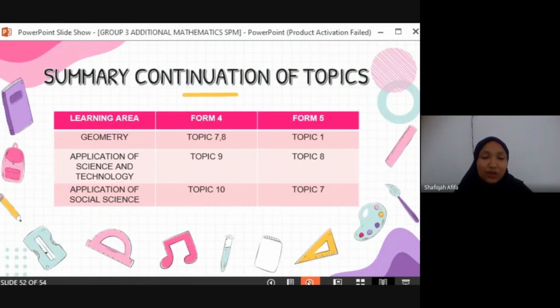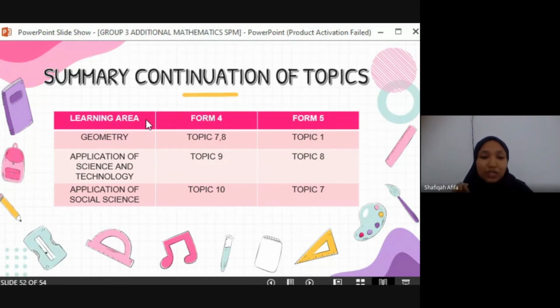Okay? So as a summary to continuation of subtopic, overall the learning area only has 3: the first one is geometry, the second one is application of science and technology, and the last one is application of social science. In geometry just now, the students learn about locus in Form 4, and it is related to Form 5, which is in the chapter circular measurement. So here we can see that a continuation process occurs.